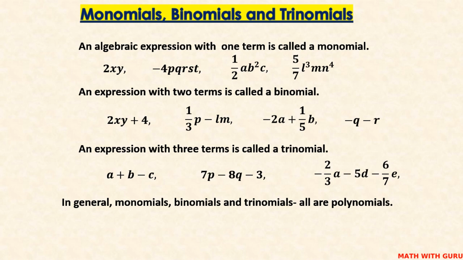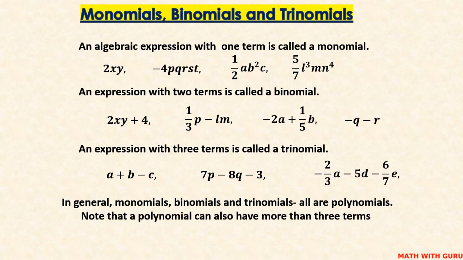In general, monomials, binomials, and trinomials, they are all polynomials. Note that a polynomial can also have more than three terms. For that matter, any number of terms.